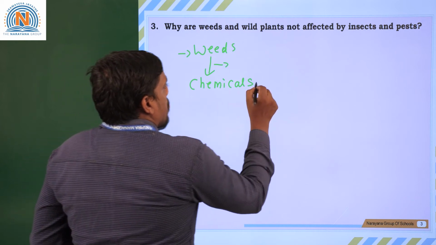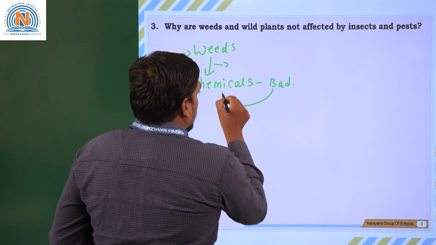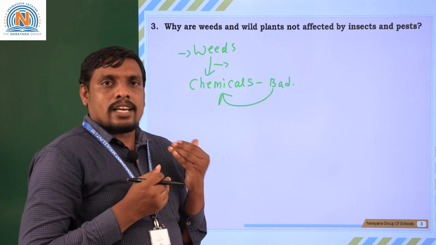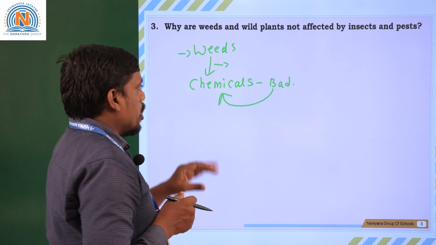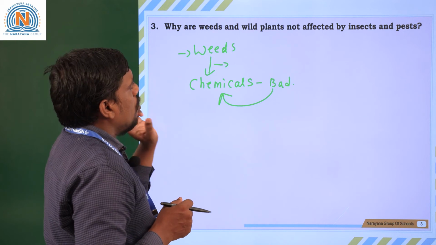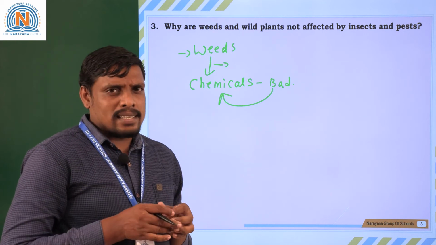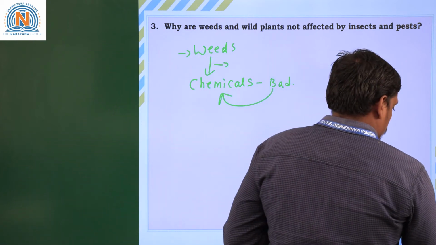Weed plants or wild plants produce abnormal chemicals or abnormal odor-containing chemicals. Along with these bad odors and chemicals, while they secrete from the weed plants, insects cannot be attracted towards this bad smell, isn't it? So anyway, because of these chemicals, weeds and wild plants are not easily affected by insects and pests. So moving to the next question.